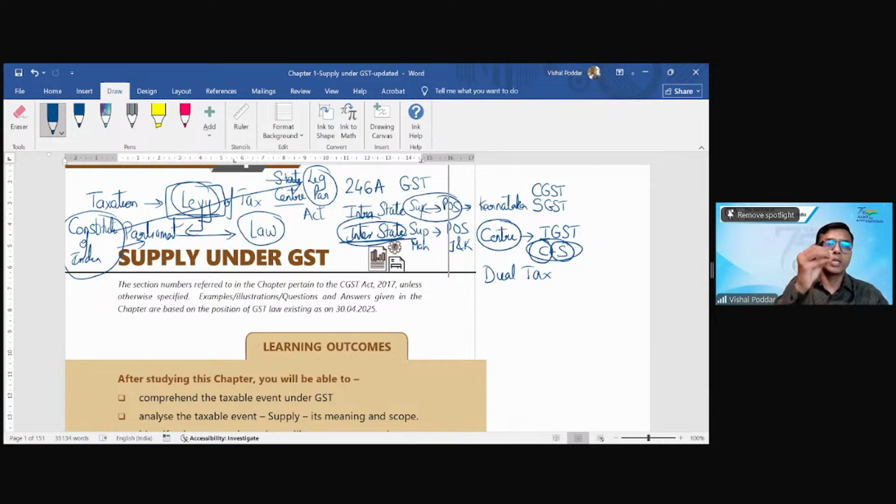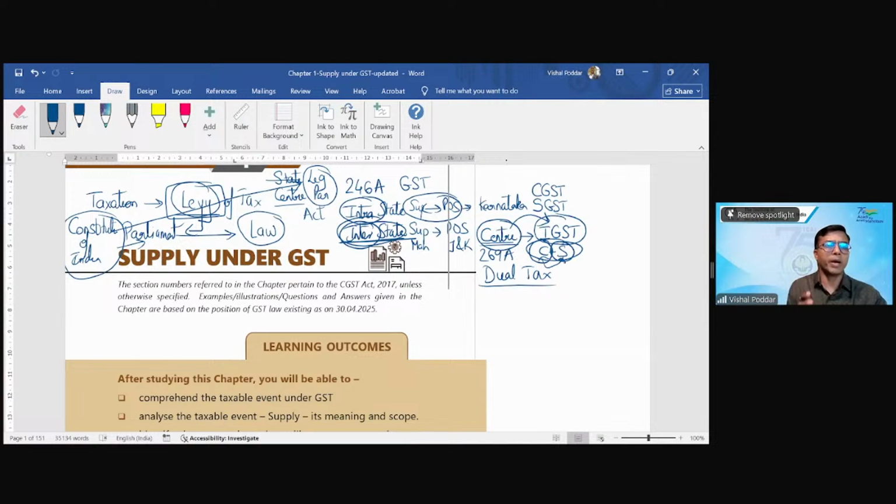Dual tax means both have the power, but both have the power only when it is an intrastate transaction. When it is an interstate transaction, the power is exclusively with the center. However, Constitution Article 269A says that this tax, which will be levied exclusively by the center, has to be later apportioned between center and state, because the tax has to be a dual levy.